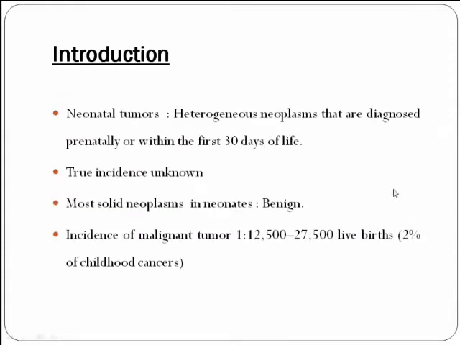Coming to introduction, the neonatal tumors are a heterogeneous group of neoplasms that are diagnosed prenatally or within 30 days of life. The true incidence of perinatal tumors is unknown because the studies do not calculate the stillbirths, abortions, miscarriages, and all. Most solid neoplasms in neonates are benign. The incidence of neonatal malignant tumors is around 1 in 12,500 to 27,500 live births, and these neonatal tumors comprise about 2% of all childhood cancers.